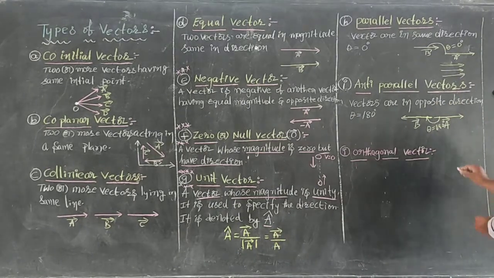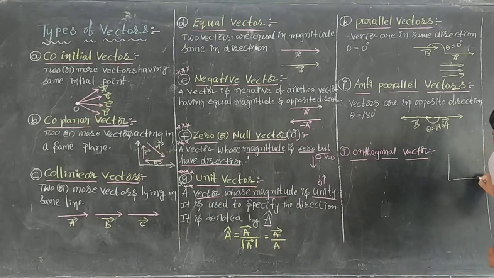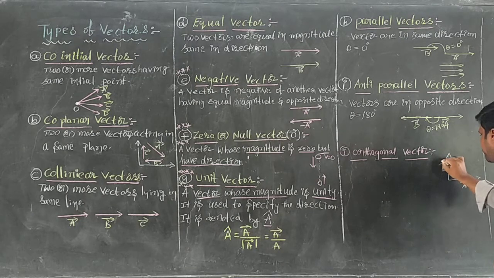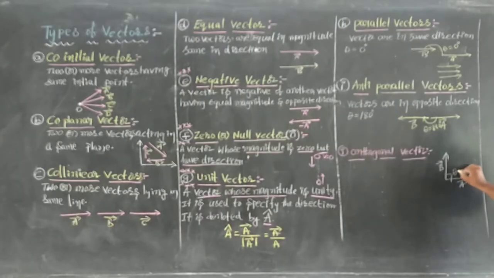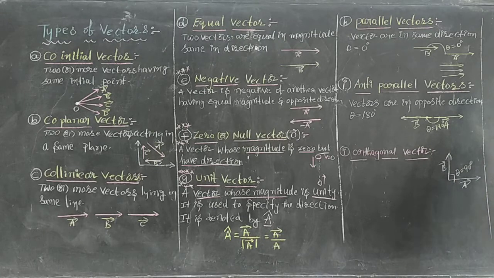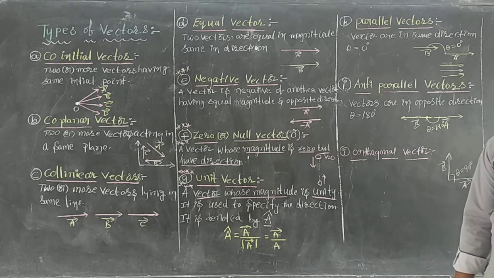This is vector A bar and this is vector B bar. Then what is the angle between the two vectors? The angle between the two vectors is 90 degree. That's why these two vectors are said to be orthogonal vectors. For orthogonal vectors, the angle between the two vectors is 90 degree.